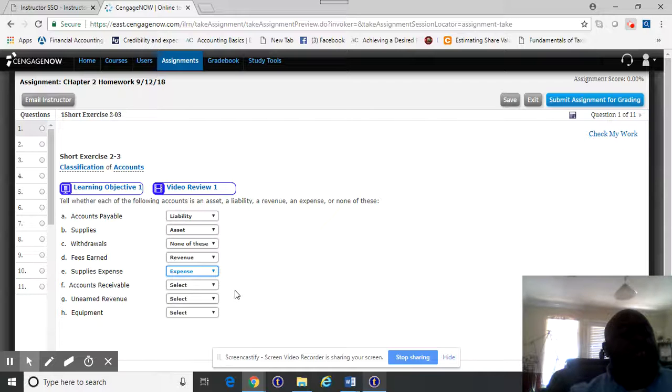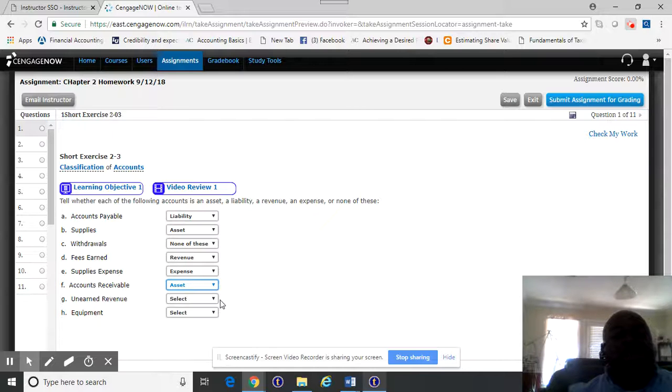Accounts receivable. Accounts receivable is different than an accounts payable. With an accounts payable, we owe somebody money. So we may have gotten a product or we may have gotten a service done, and we tell them, hey, we'll pay you within 30 days. So we owe them that money. With an accounts receivable, we're on the other end. Someone owes us money. So we sold a product or we completed a service and they tell us they're going to pay us at a later date. Accounts receivable is an asset.